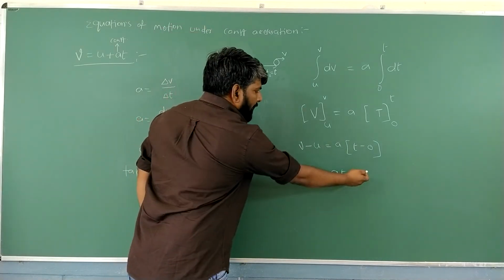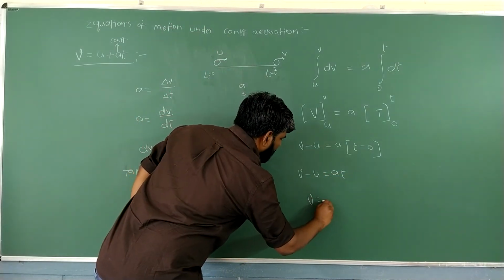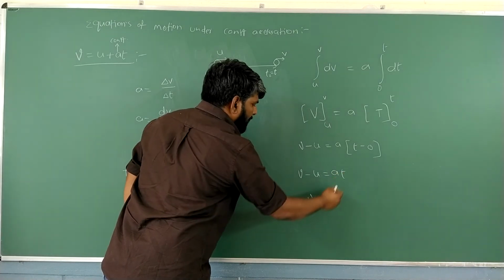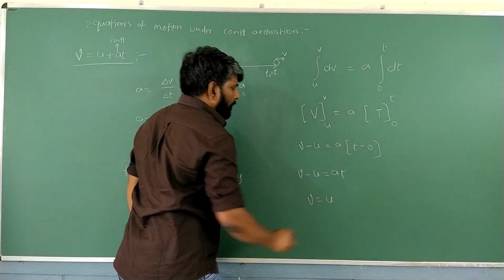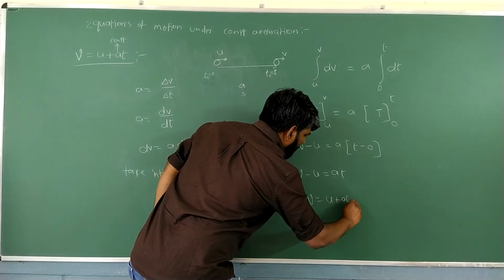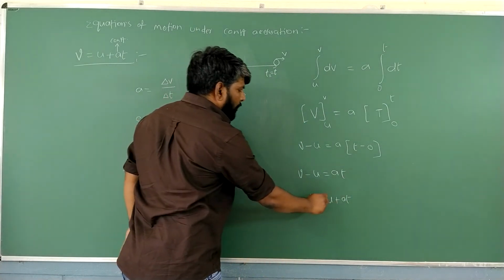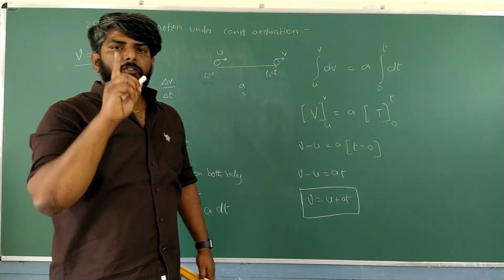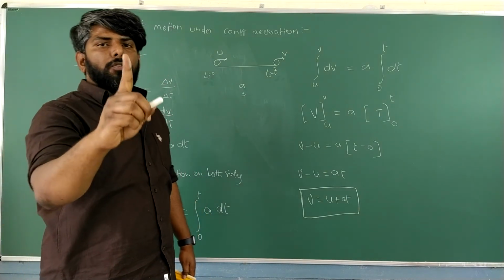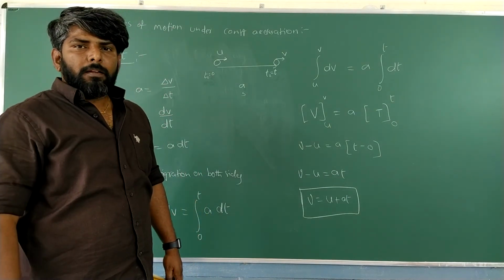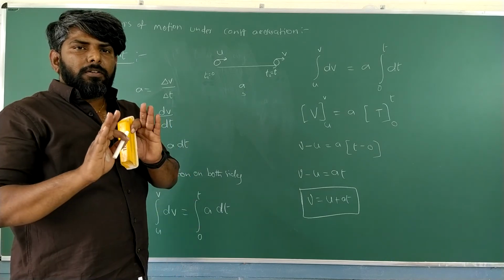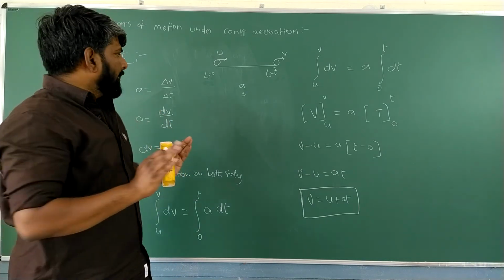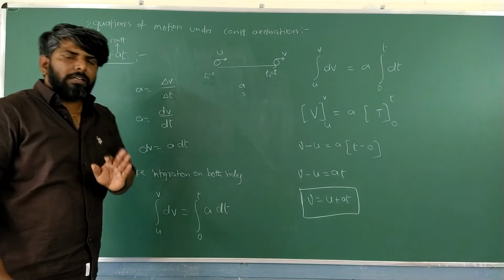Take this minus u to that side, then it becomes plus u. Automatically what remains? At. So v equal to u plus at. This is the derivation for the first equation of motion. Okay, students? Don't get confused. See, it is very simple.